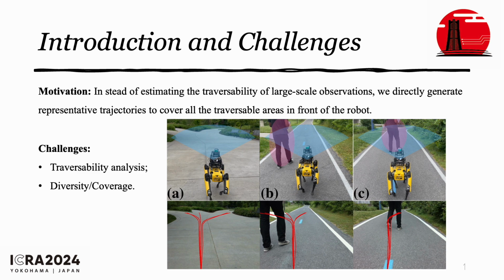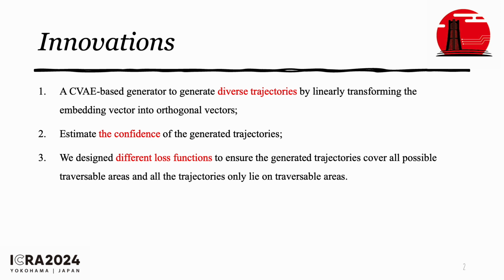So there are two challenges. First, we want all the generated trajectories only lie in traversable areas. And the second, we want those trajectories as diverse as possible to cover the traversable areas. In this paper, we have three innovations. First, we propose a CVE-based architecture to generate diverse trajectories to cover all the traversable areas. Second, we provide the confidence of the generated trajectories. And third, we designed different loss functions to satisfy all the criteria.